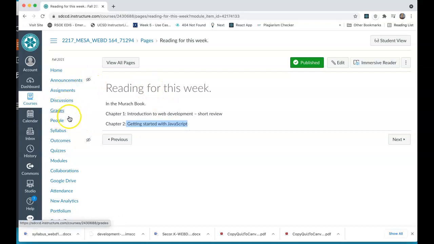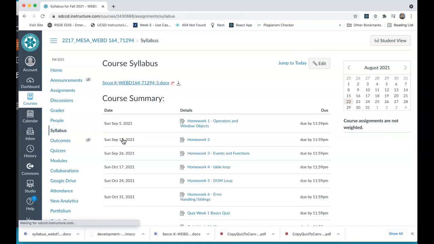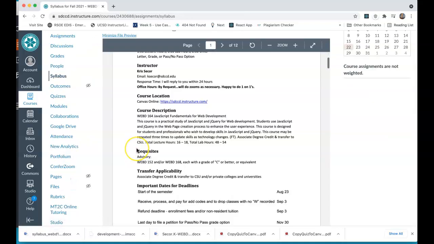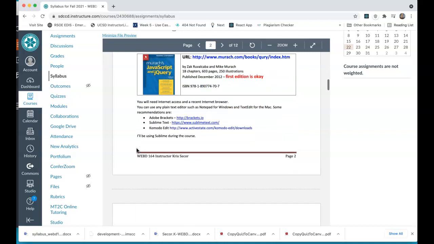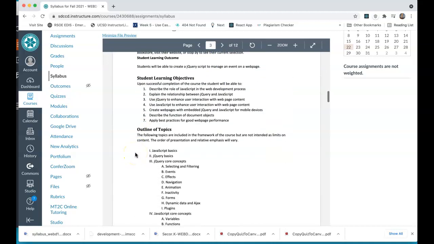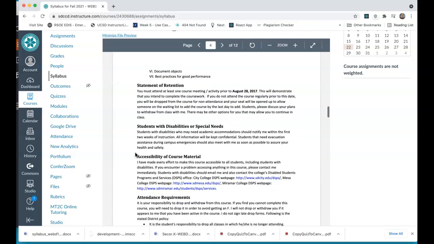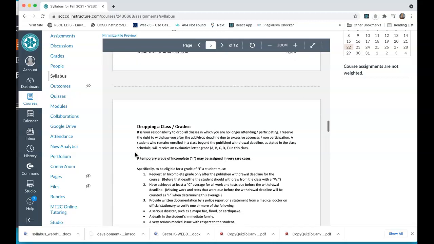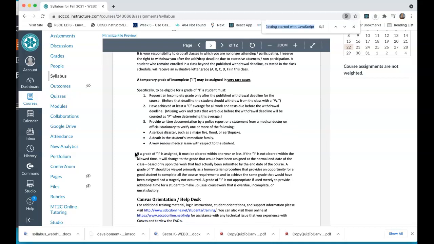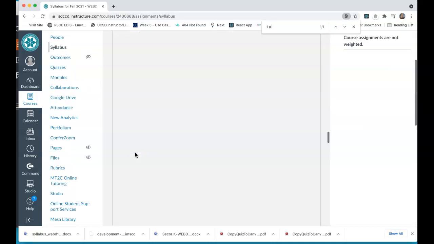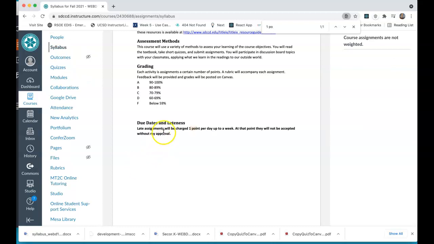Anyway, back to our syllabus. When we look at this, I want to mention the late policy, because I'm super forgiving with my lateness. It is 1 point off. Let's see if I can find it here. Due dates and lateness. Late assignments will be charged 1 point per day up to a week. At that point, they will not be accepted without my approval. Now, that said, you'll notice that's a very small amount of points to charge per late submission.